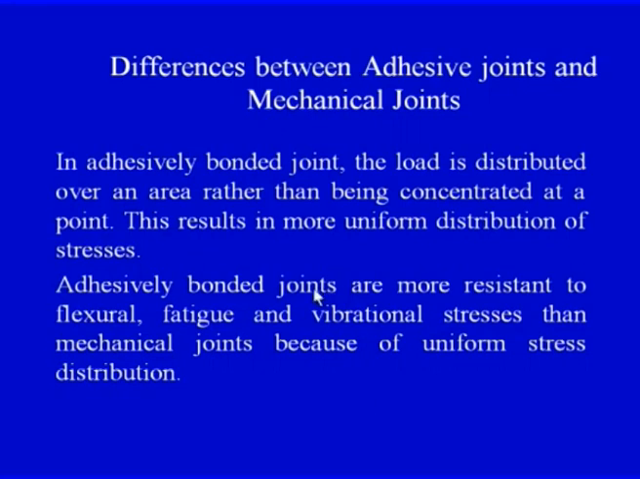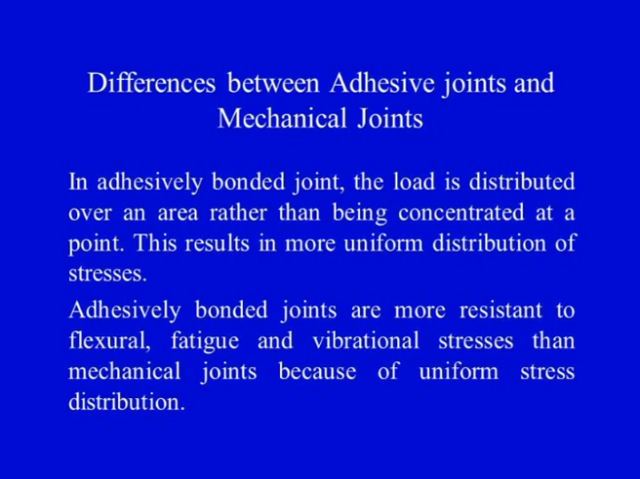So on your screen you can see, in an adhesively bonded joint, the load is distributed over an area rather than being concentrated at a point. For example, in mechanical fastening, the load can be concentrated at the point where the fastener is fastening the two composite plates together, whereas in adhesively bonded joints, there is a bond area where the adhesive has been applied. So the stress distribution is quite uniform.